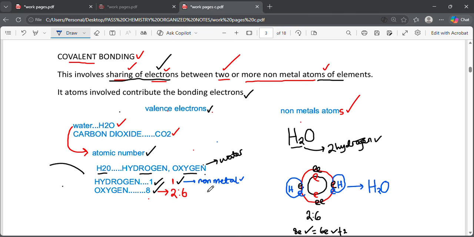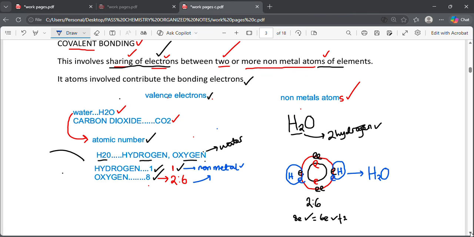It can be a metal or a nonmetal depending on its properties, but here it is a nonmetal. Oxygen is the same. It is also a nonmetal. Okay, hope I'm okay there. So that is what happens in covalent bonding.